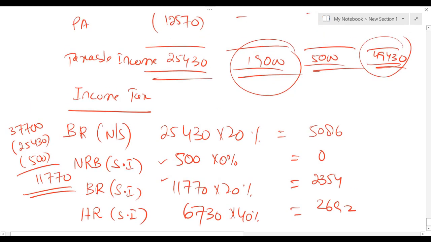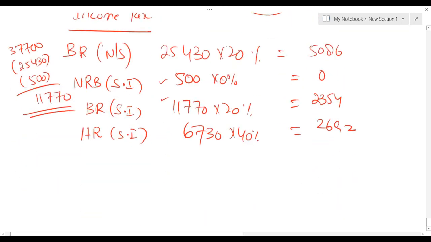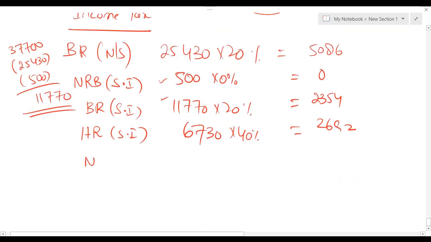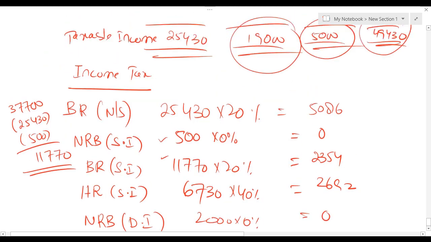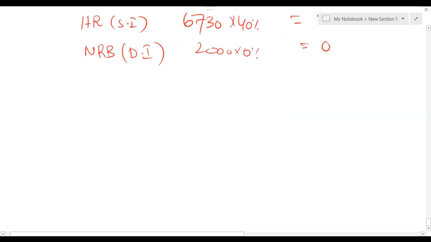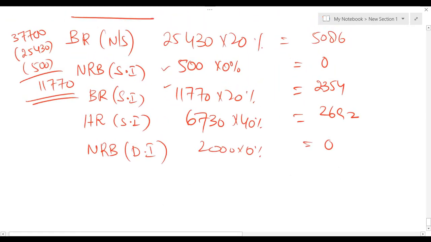Now we need to move towards dividend income of 5,000. Every individual gets a nil rate band of 2,000. So out of 5,000, 2,000 falls in the nil rate band, and the remaining 3,000 falls in the higher rate band.